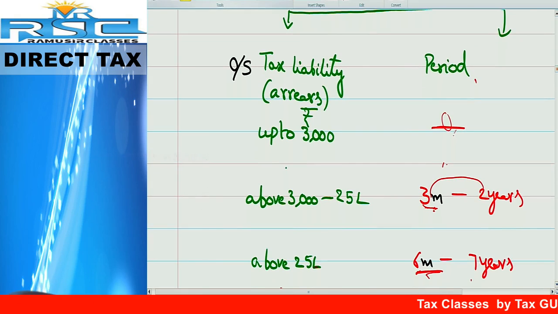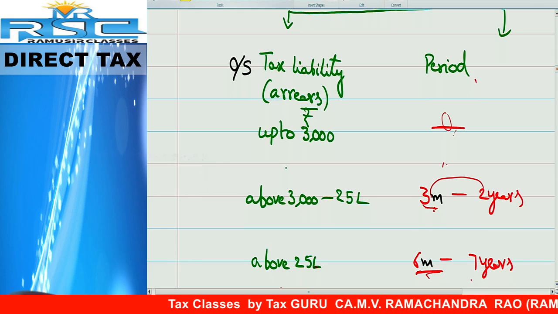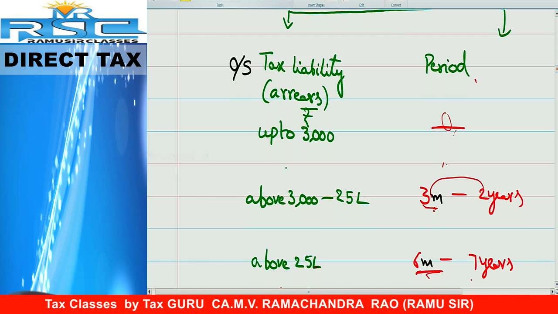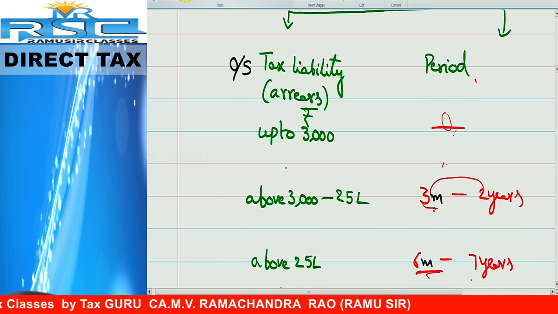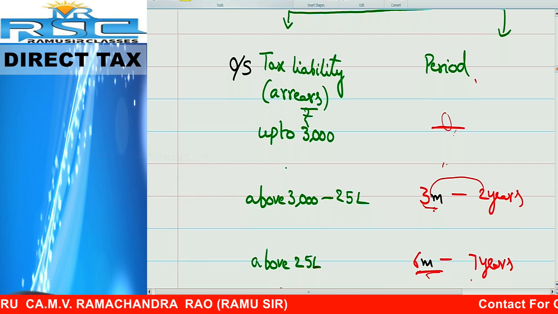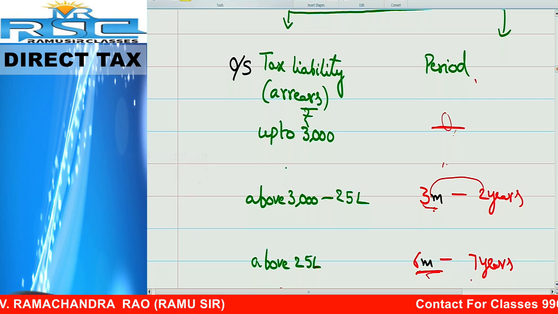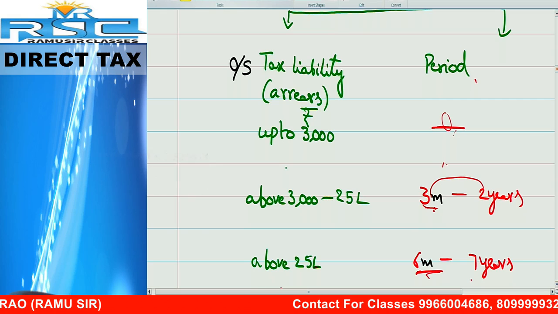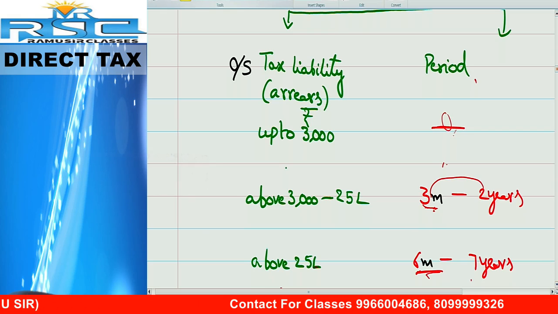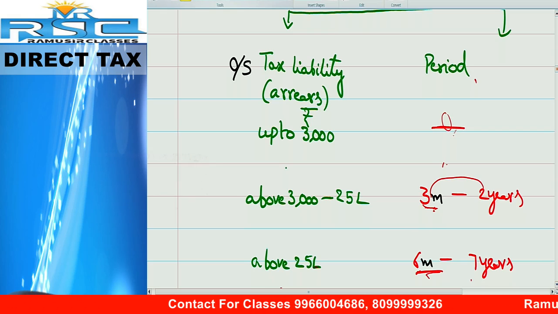Outstanding tax liability on one side, period of imprisonment on the other side. If the tax liability is up to 3,000, then 0. For tax liability of 3,000 to 25 lakhs, a minimum of 3 months and a maximum of 2 years.